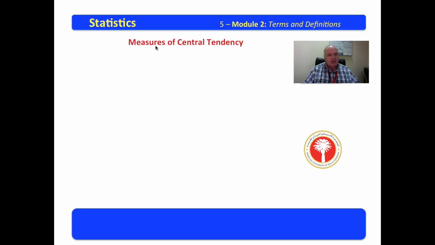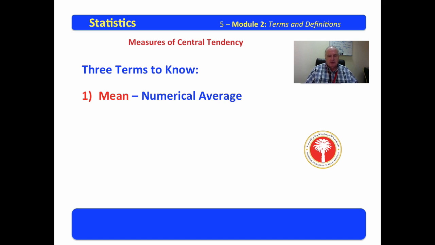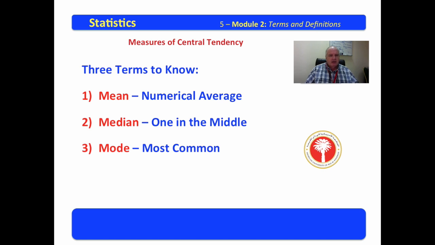We're going to examine ways to look at data sets and determine or describe how they hover around their center, measures of central tendency. In measures of central tendency, there are three basic terms to know. The first of those is the mean, which is the numerical average, the median, which is the one in the middle, and mode, which is the most common. You may have heard the phrase repeated together, mean, median, and mode.